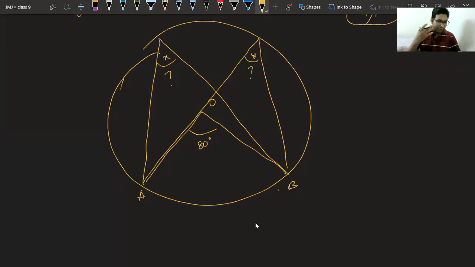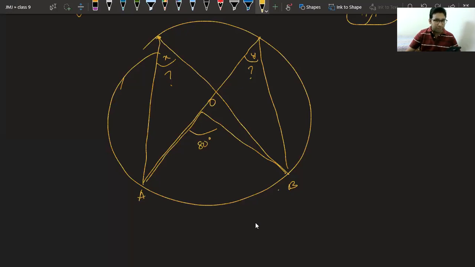Are they both equal or different? Class, are they both equal or different? They are equal, because the theorem says, angle made by an arc at the center is equal to angle made by it on the remaining part. And if you observe, this is also the remaining part, this is also the remaining part.